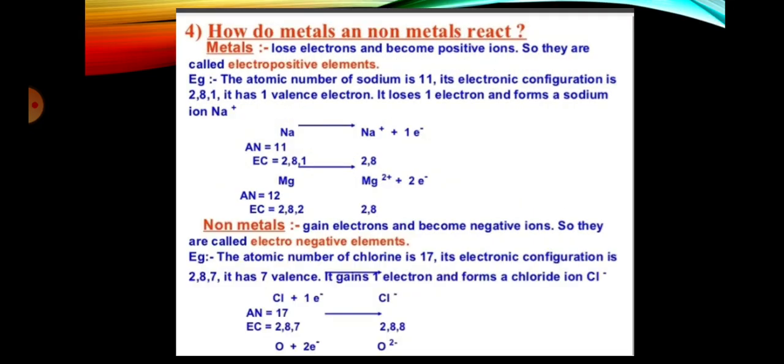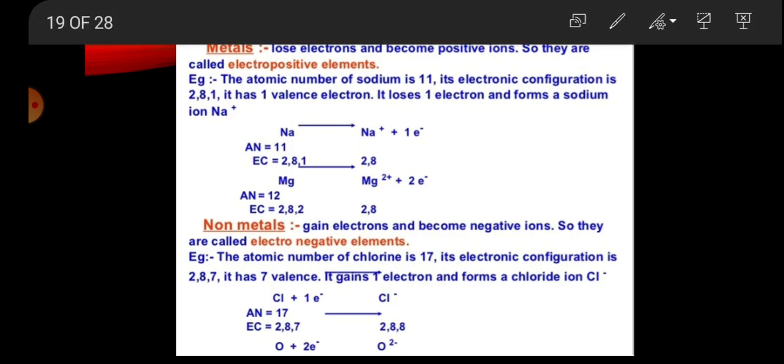How do metals and non-metals react? Metals lose electrons and non-metals gain electrons. So metals are called electropositive elements because they lose electrons and become positive ions, and non-metals, which gain electrons, become negative ions.